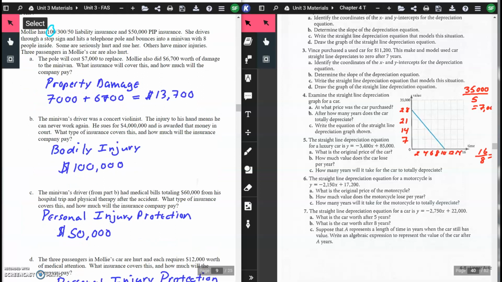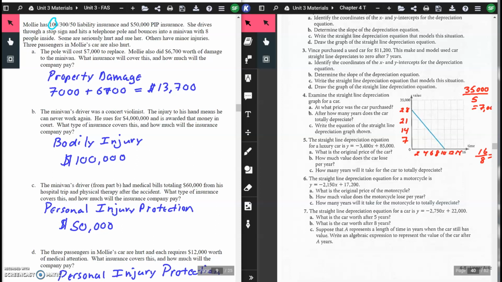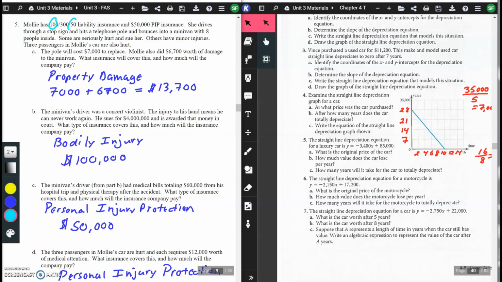Part C, the minivan's driver from Part B has medical bills that total $60,000 from the hospital trip and physical therapy after the accident. What type of insurance covers this, and how much will the insurance company pay? All right, this is personal injury protection, okay, for the hospital trip and physical therapy, and they will pay up to $50,000. That is your 3rd number in the 3-number system up here at the top.